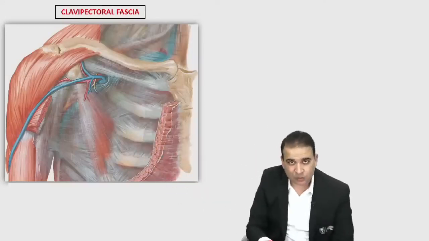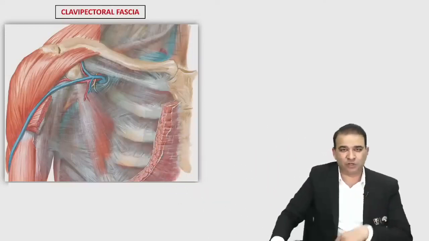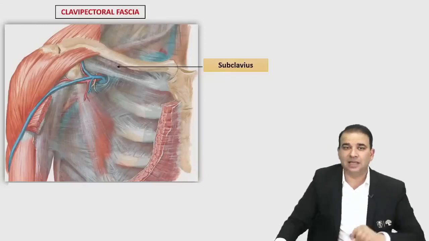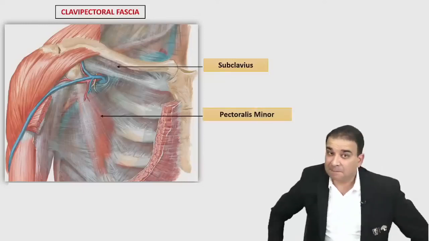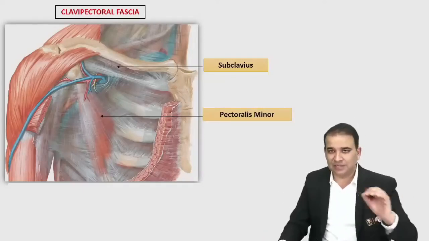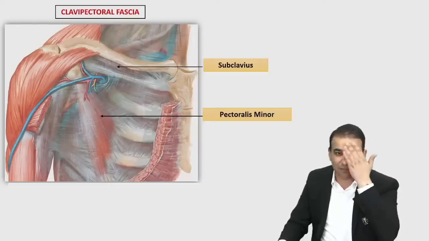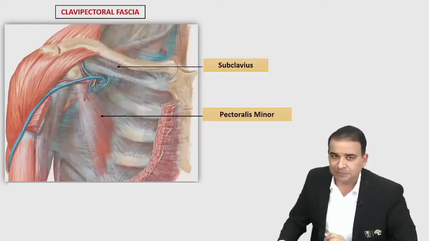Now, there are 2 muscles which are enclosed in the clavipectoral fascia. One is the subclavius muscle and the other is the pectoralis minor. That's one question here: the muscles enclosed in the clavipectoral fascia are subclavius and pectoralis minor.